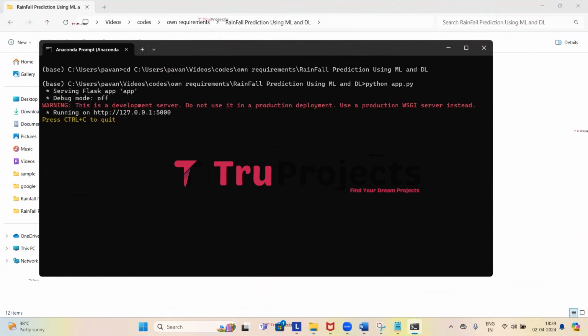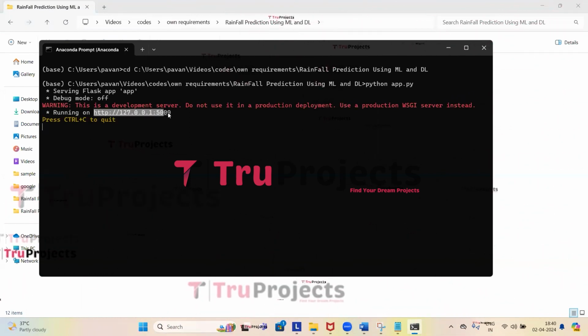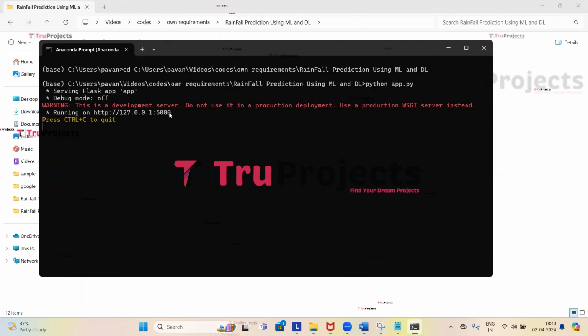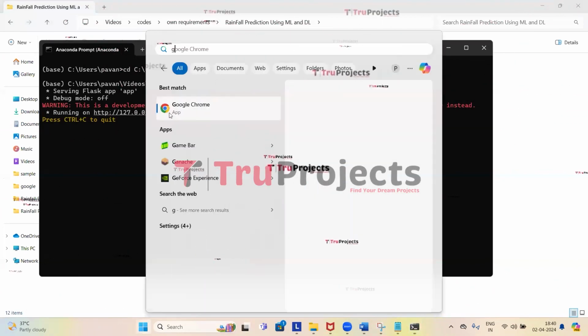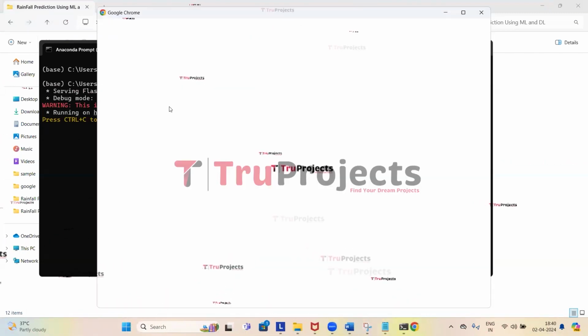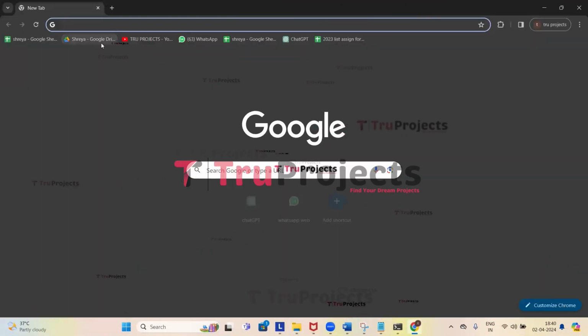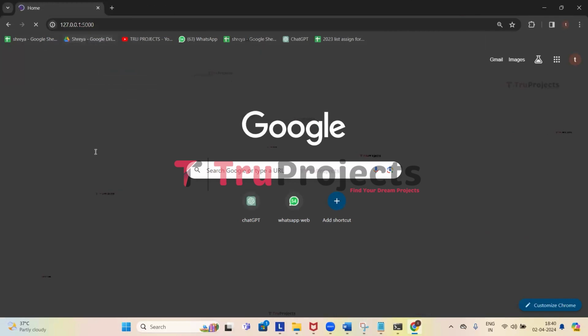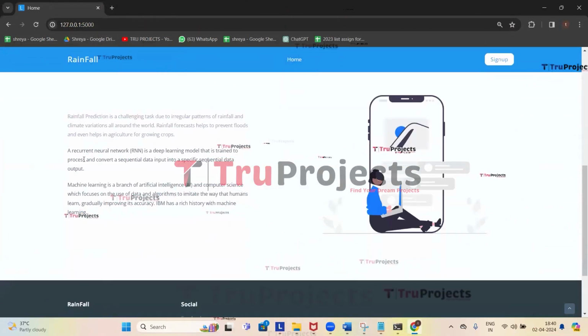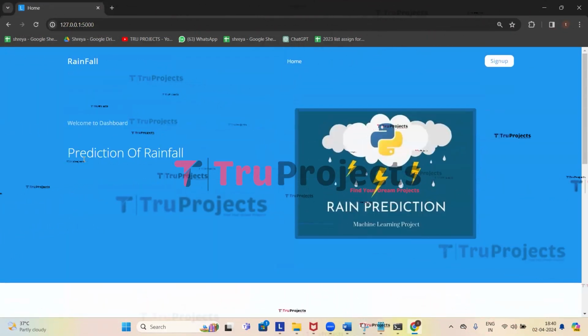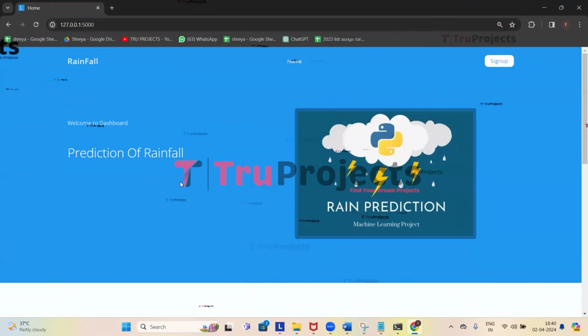This command will execute the Python script and perform a runtime check for any syntax errors or logical issues. After running the app.py file, the Flask framework will host the application locally at the default address, which is localhost and the port, unless configured differently. So now we need to copy this local link provided by the framework and paste it in any web browser. I prefer Google Chrome, so I'll paste it in that. Here we need to paste the link and then click on enter. This is the web page of the project displayed in the browser, and this web page is developed using the Flask framework.